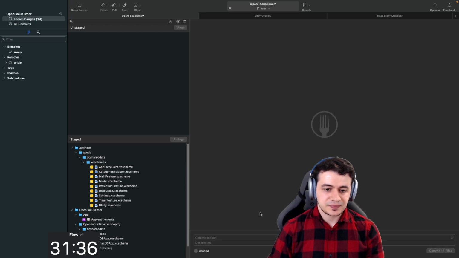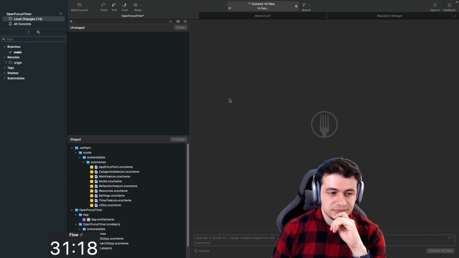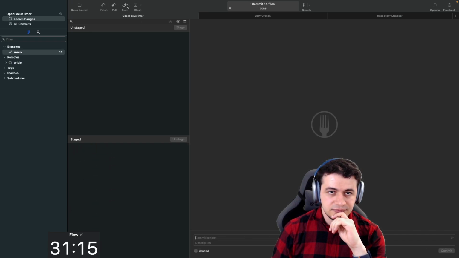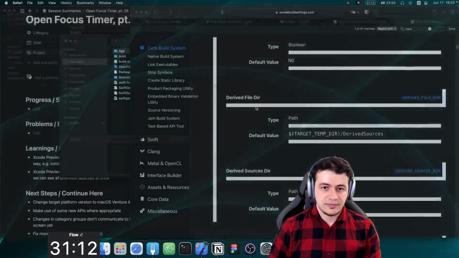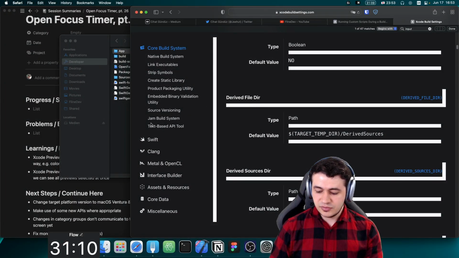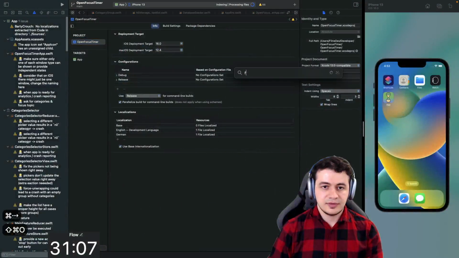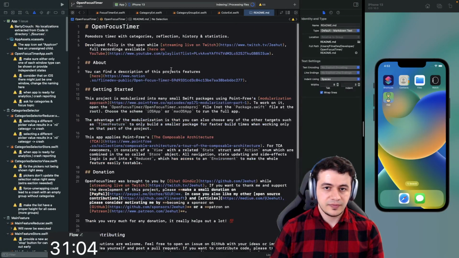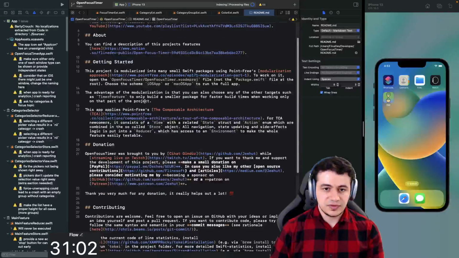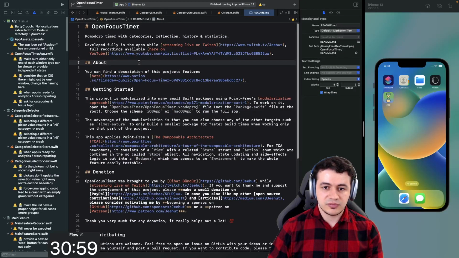So, upgrade to Xcode 14 plus merge multiple targets into one. That's basically what this commit does. All right. Maybe we should update the README. Do we have a README file? Yes, we do. Do we have any requirements here? We don't. All right then, there is nothing to update.